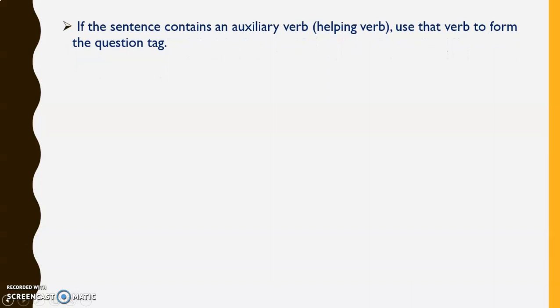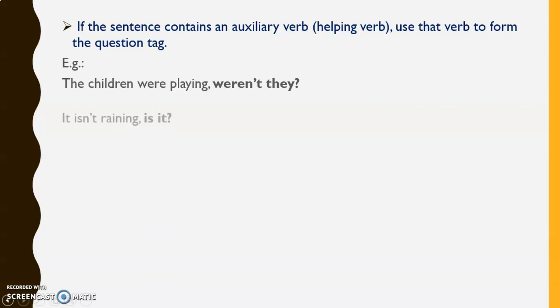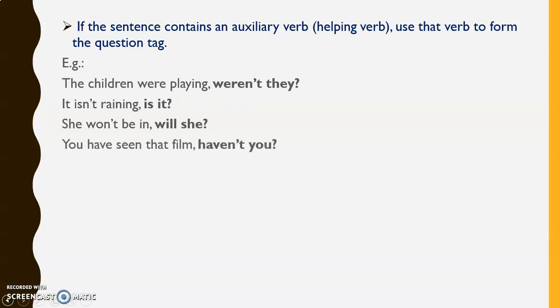Next rule is, if the sentence contains an auxiliary verb or a helping verb, use that verb to form the question tag. For example, the children were playing, and the question tag is, weren't they? It isn't raining, is it? She won't be in, will she? You have seen that film, haven't you?